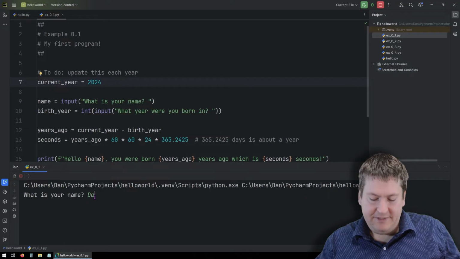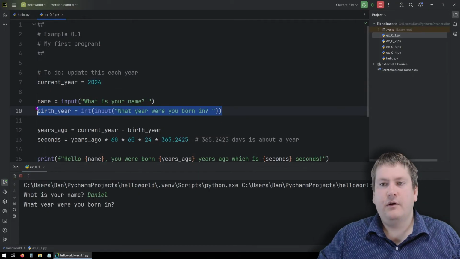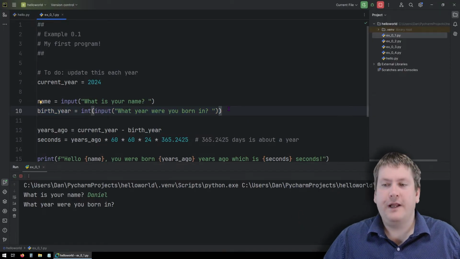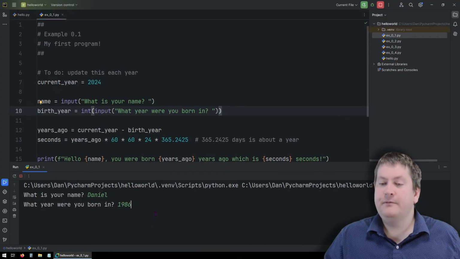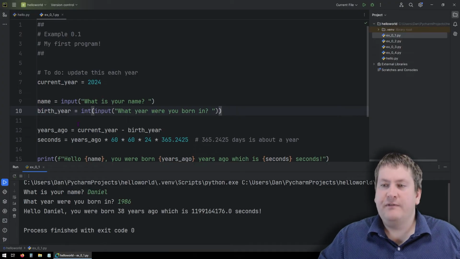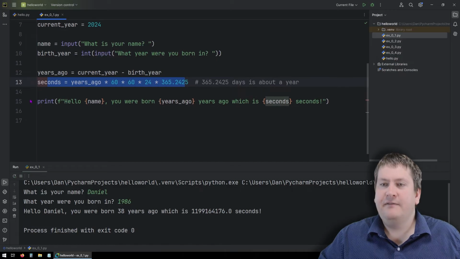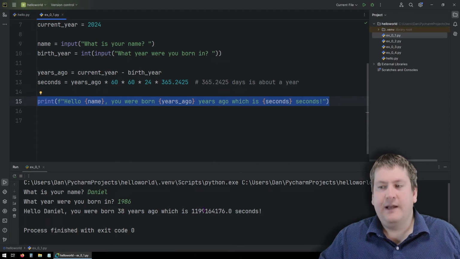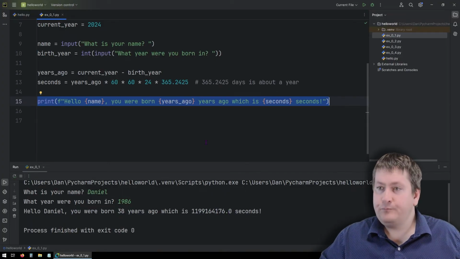In this case, we can say Daniel. And now it's got to the second line, which is birth year equals this line here. And it's asking the user, what year were you born in? And it's waiting for input. So I can say 1986. And when we hit enter, we eventually run all this. It calculates the years ago, it calculates the seconds, and then it finally prints out the final line. So it says, hello, Daniel, you were born 38 years ago, which is 1199164176.0 seconds.